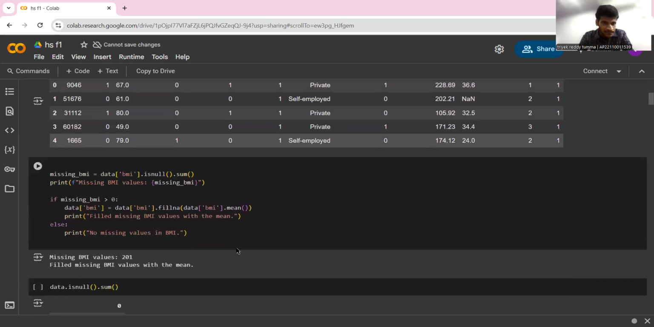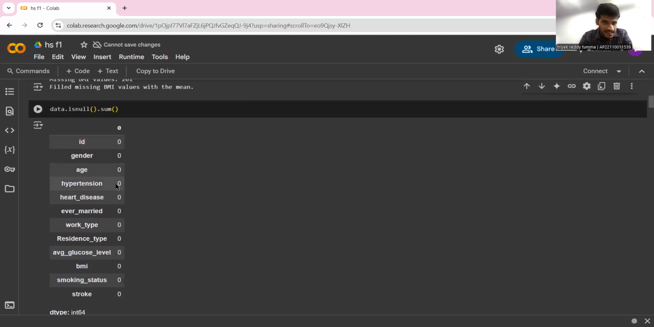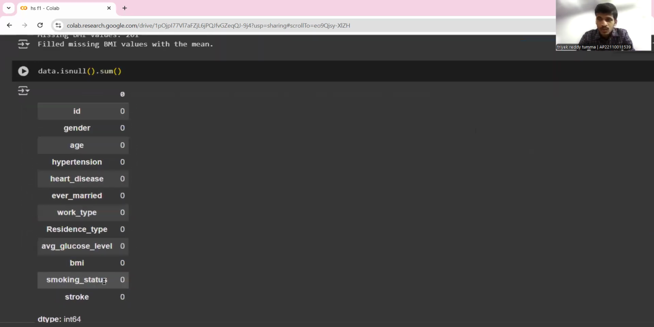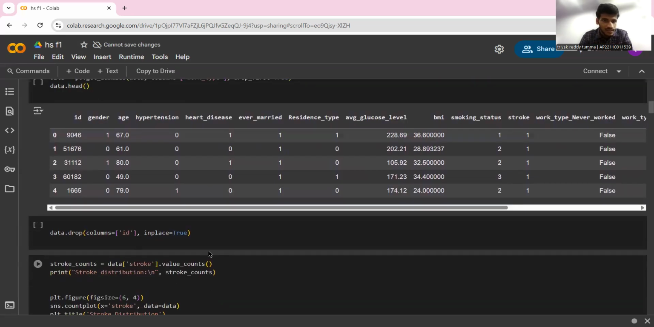Similarly, we initially found there are a lot of null values in the body mass index, totally 201 missing values. In this snippet of code, we are filling each of the null values with the mean of the body mass index. After doing this, you can see the body mass index has no null values. Now we are displaying the top five elements.